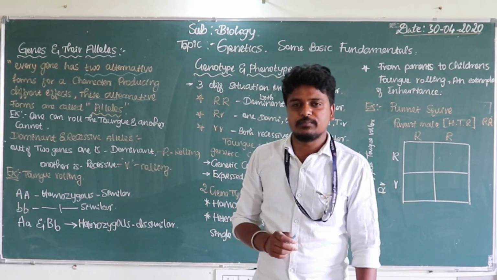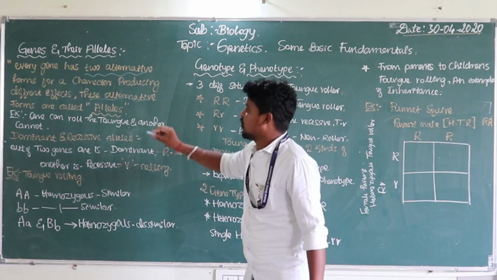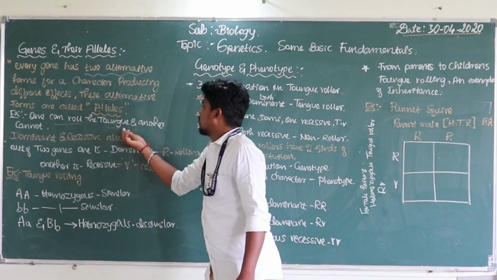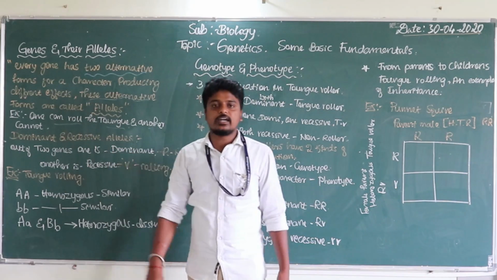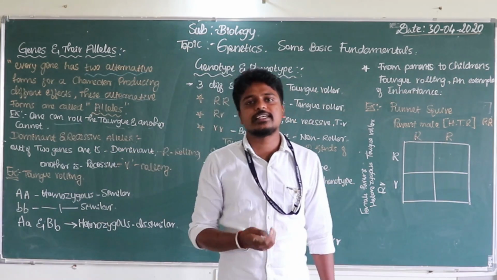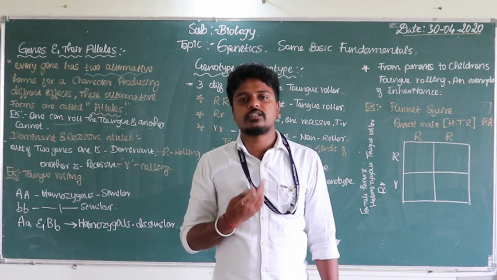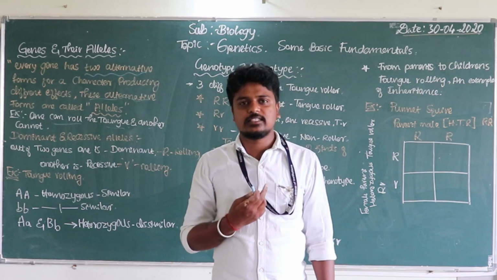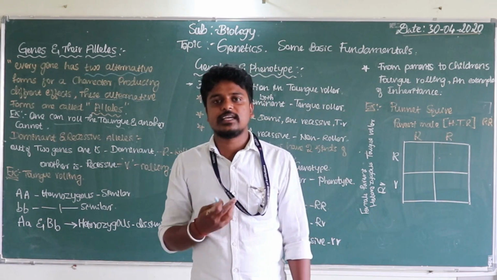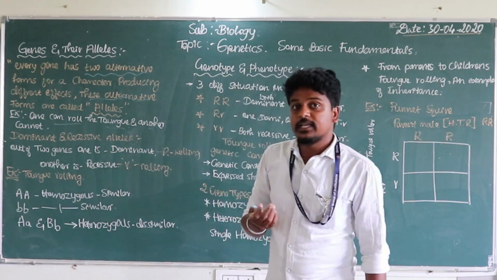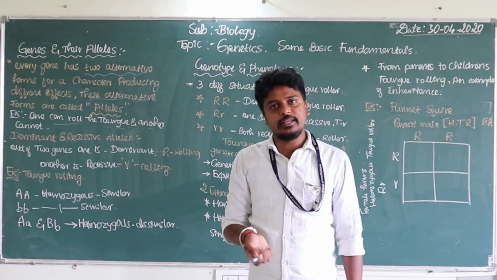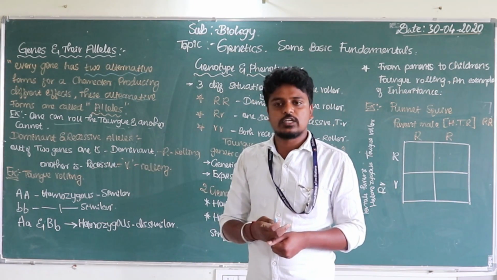Two different effects means, have a look: one can roll the tongue and another cannot roll the tongue. This is one of the examples. We can roll our tongue like this, yes or no? You can roll your tongue in a circle. But in the same family, some humans cannot roll the tongue.